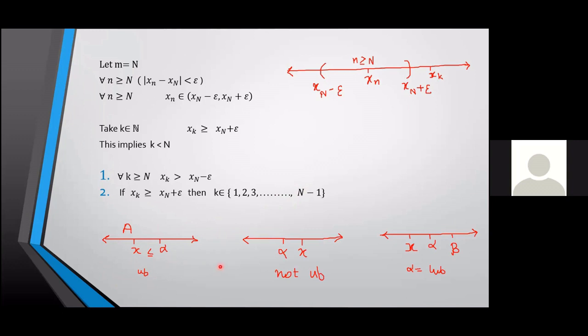So what do I mean when I say alpha is not an upper bound of the set A? There will exist an x such that x is greater than alpha. Third thing, what does it mean to say that alpha is an LUB of A? If beta is an upper bound, then alpha will be less than or equal to beta. So we'll need these things in our proof.